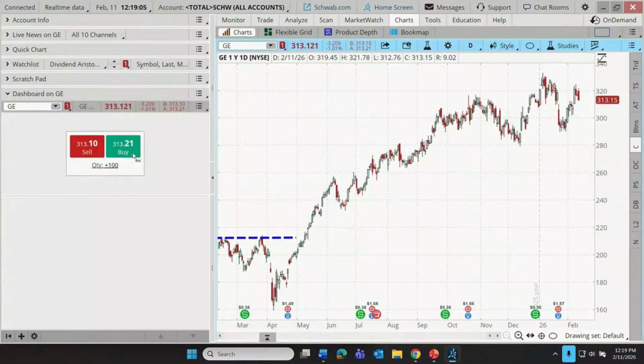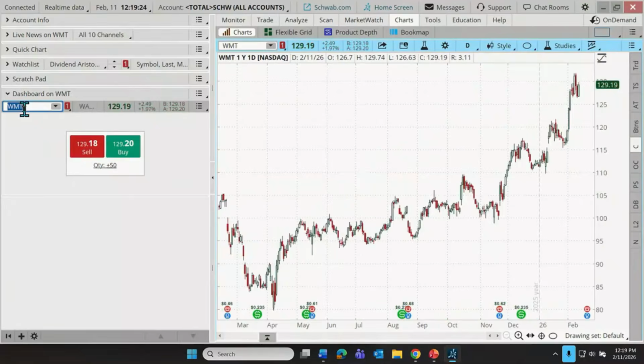Our dashboard tool just gives us very quick access to more visual, traditional buy and sell features. And this quantity is customizable. If I click on that quantity, I can change it. Let's say that we have a trader who typically doesn't trade in lots of 100 shares. Maybe they buy 500 or 50 shares. So we can just change that quantity.